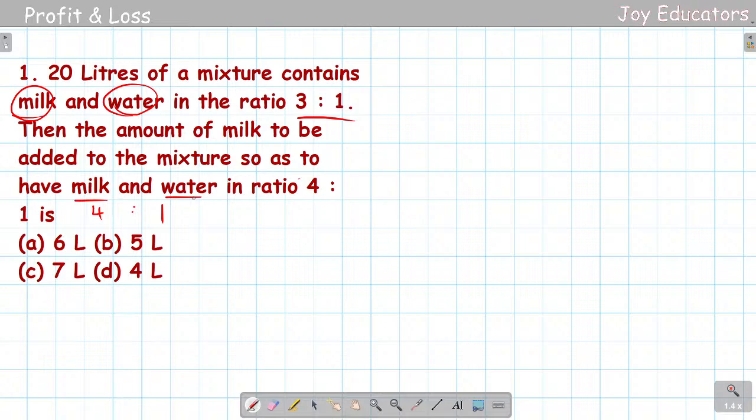Okay, that's good. Can you say what is the answer here? Yeah, 5 liters. So how? Let me explain the answer. It's going to be really simple. In 20 liters of mixture, there is milk, right? So milk will be 3, 3 plus 1 will be 4, right? So 3 by 4 into 20 liters, which is going to be 15 liters.